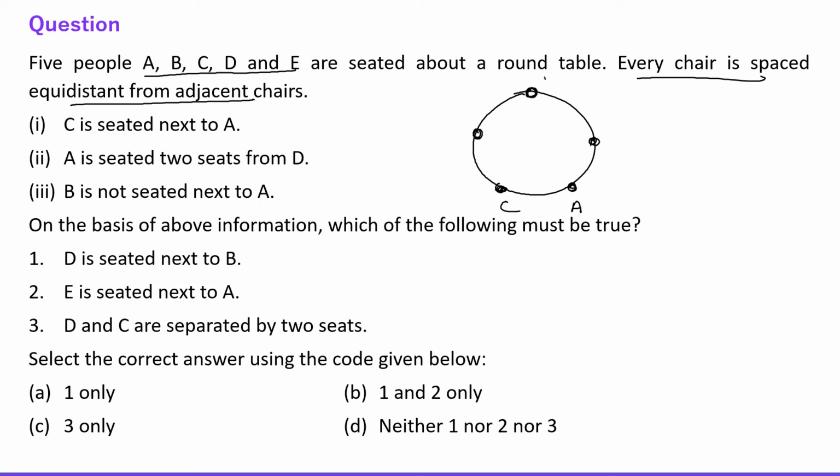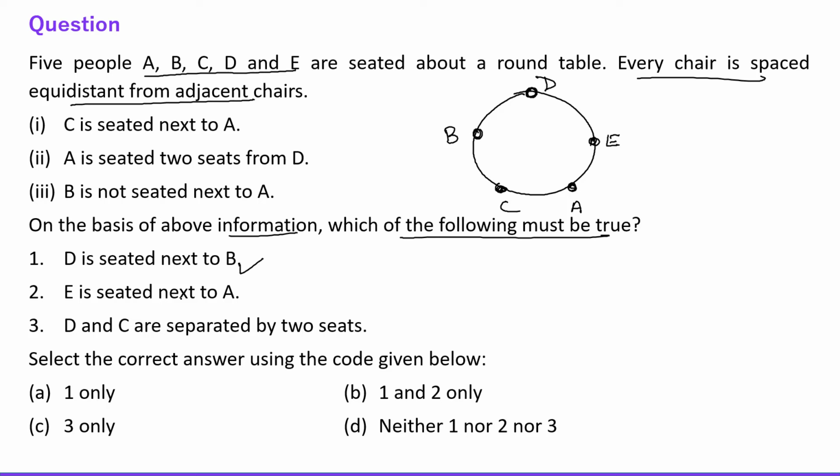So fine. B is not seated next to A. Okay, so B is seated here. So now E is seated here. So this is the seating arrangement, right? Now the question is, on the basis of the above information, which of the following must be true? D is seated next to B. D is seated next to B is correct.